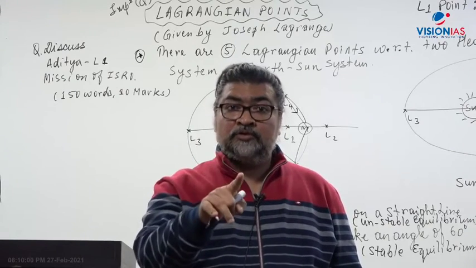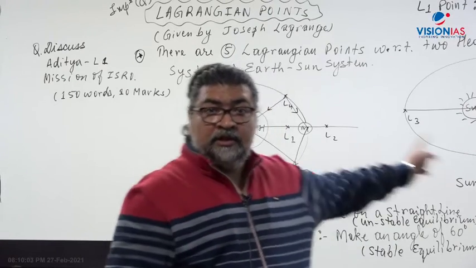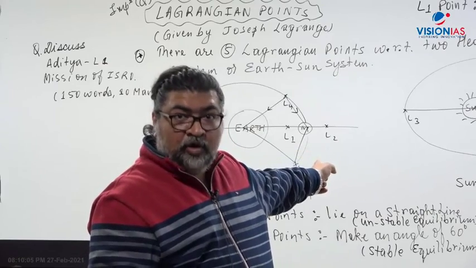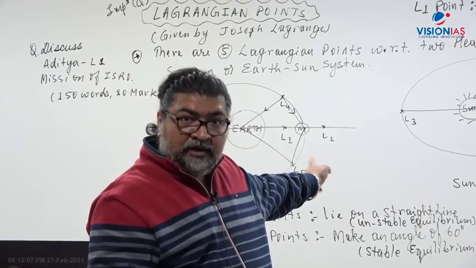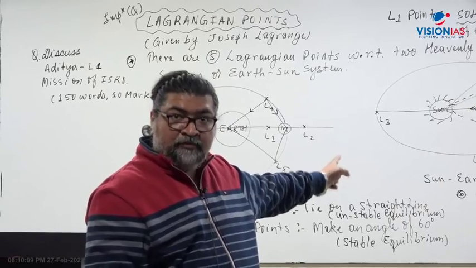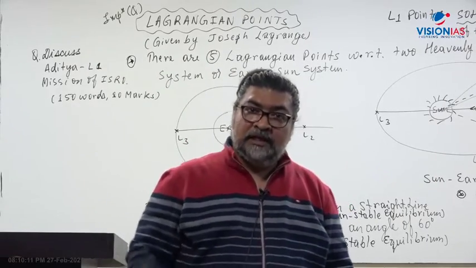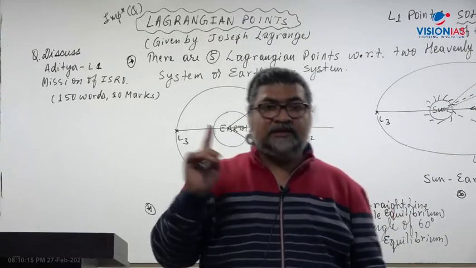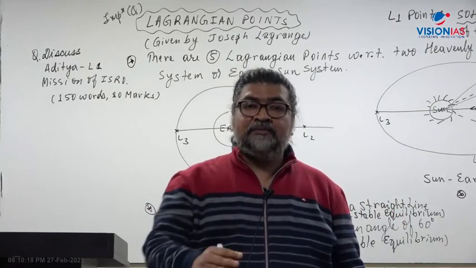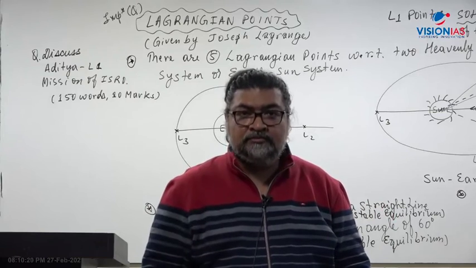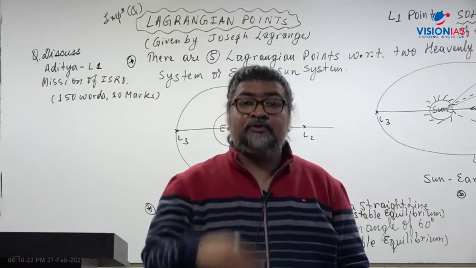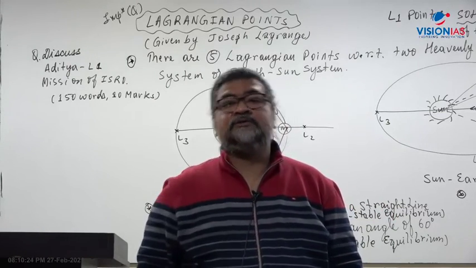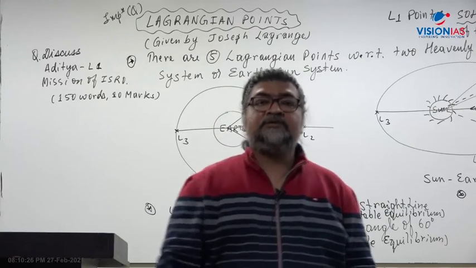I am giving you class notes by writing on the whiteboard, which you are copying on your note copy. So whatever points I am teaching and writing on the whiteboard, do write that. And there you also try to answer the question of the Aditya L1 mission. That answer, which you will read and write, will serve as a kind of class notes for you. That I am giving as a homework assignment.